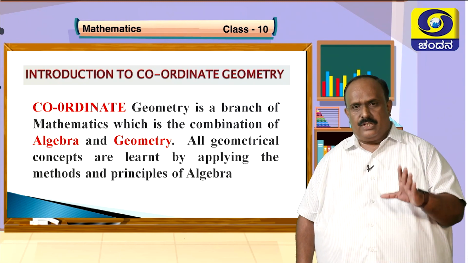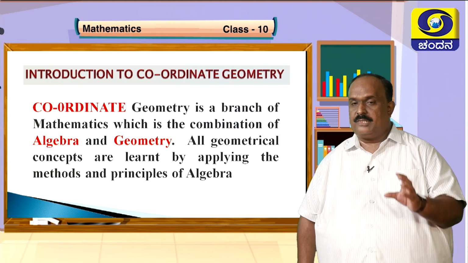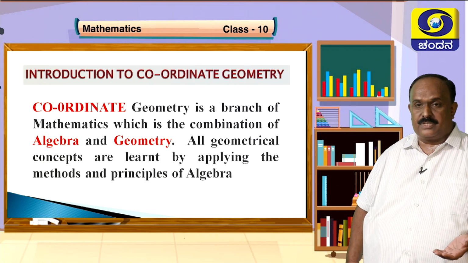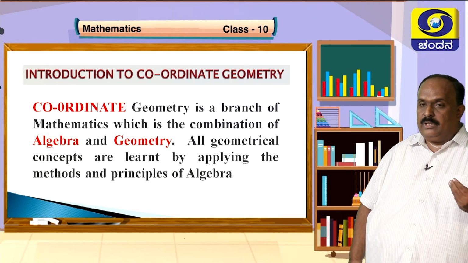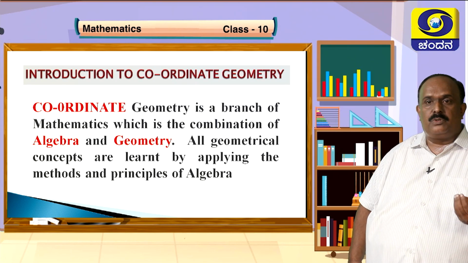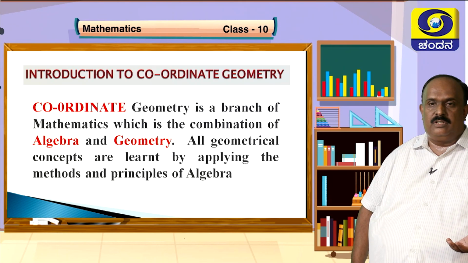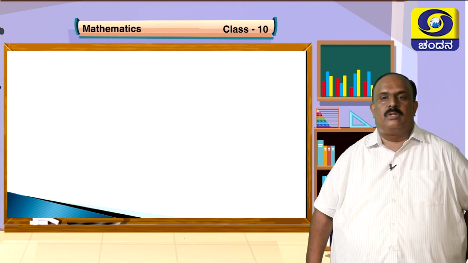In your higher levels of study, it is also called analytical geometry. It doesn't require you to draw the diagram for the given problem to be solved. Let us see some of the basics.